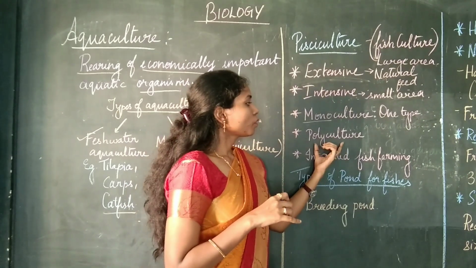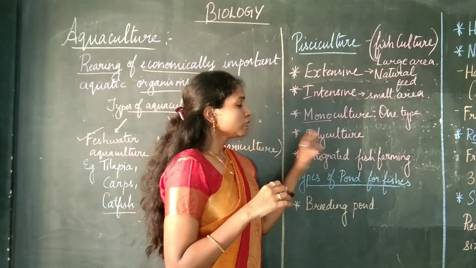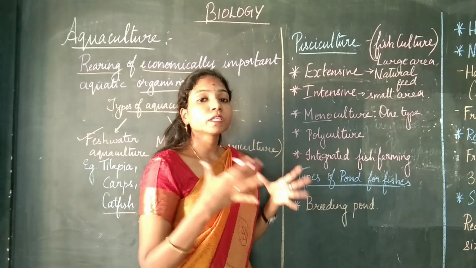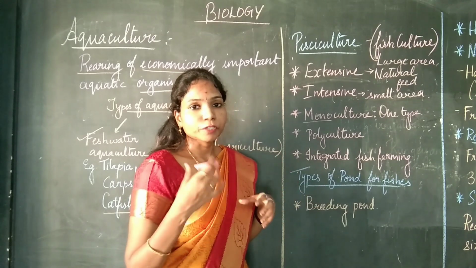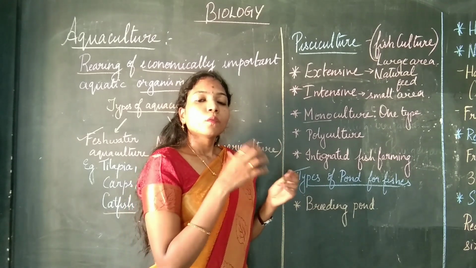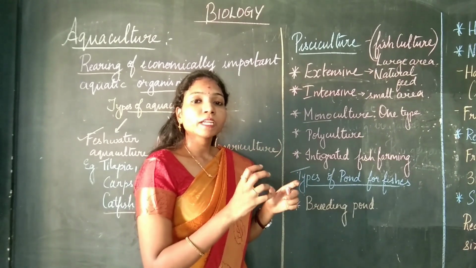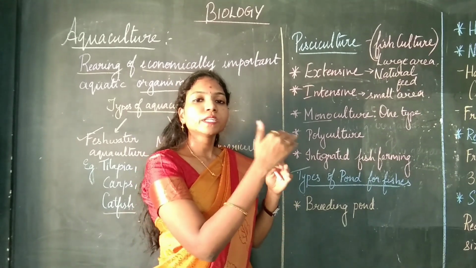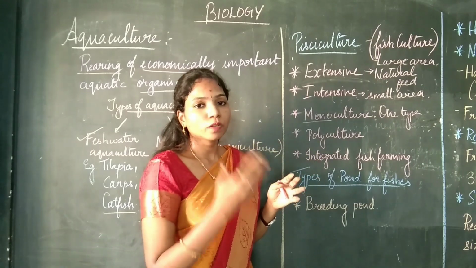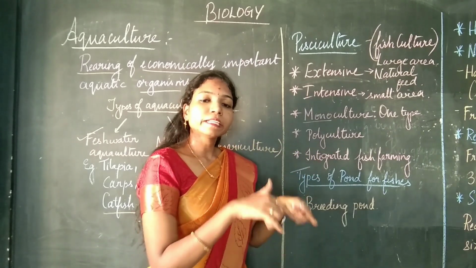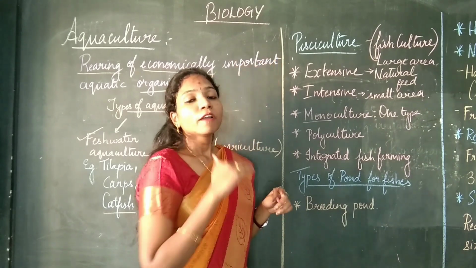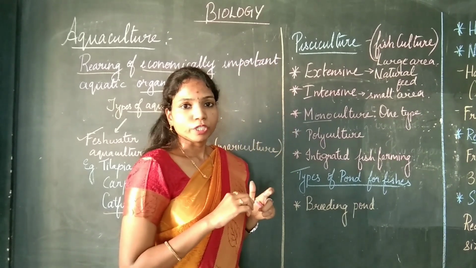Okay, so that is known as polyculture. Here, the person performing polyculture must be really careful while choosing the fishes, because we cannot have the fishes competing for the same nutrient. There are different places where the fishes will feed. Some fishes will feed deep down in the water body, some in the middle, and some on the top of the water body.